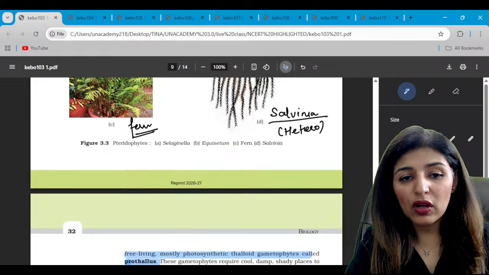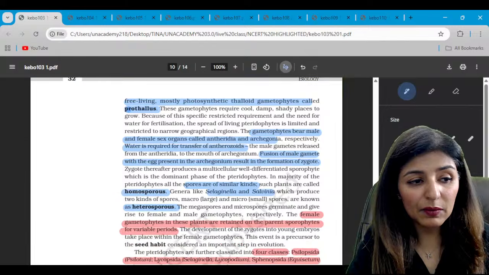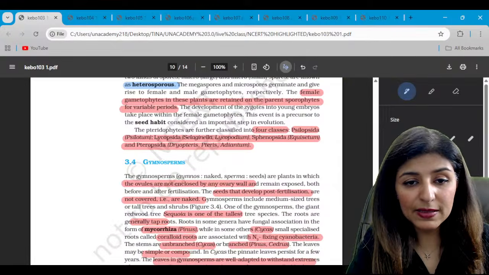Now, this was all about pteridophytes. Will you be able to identify the diagrams? Please let me know. Will you be able to identify the diagrams, guys?